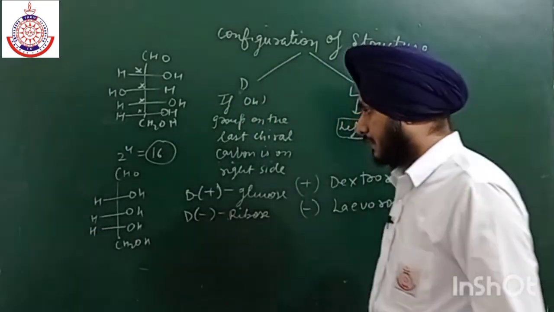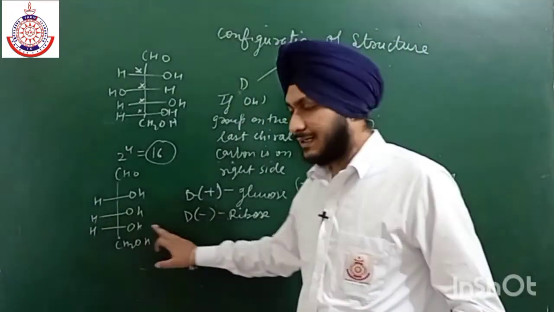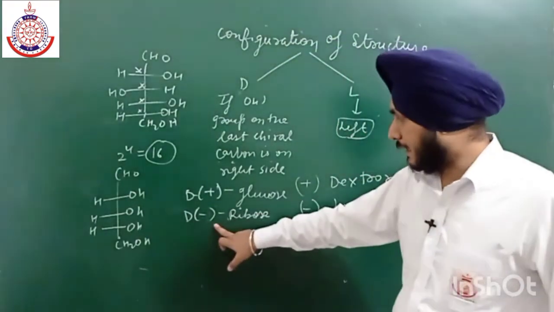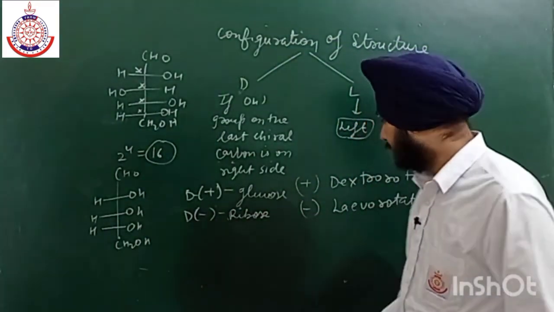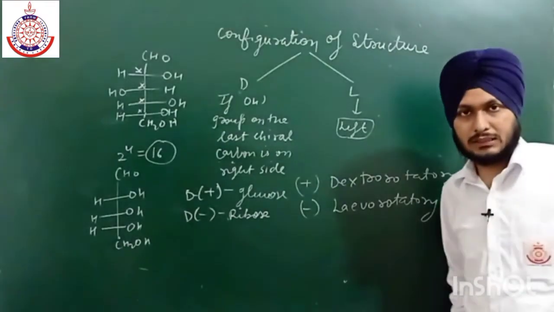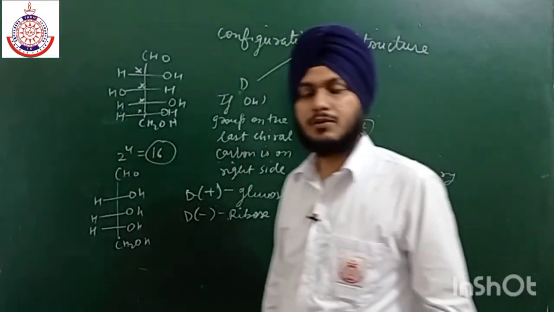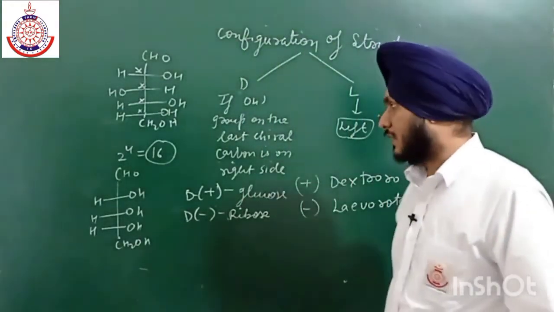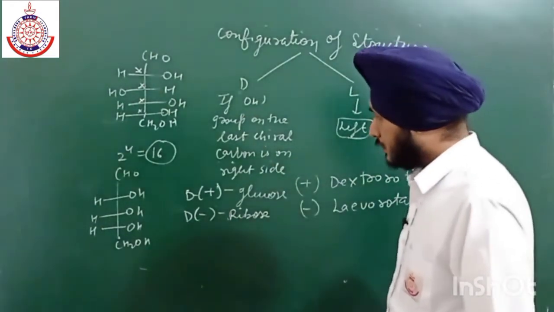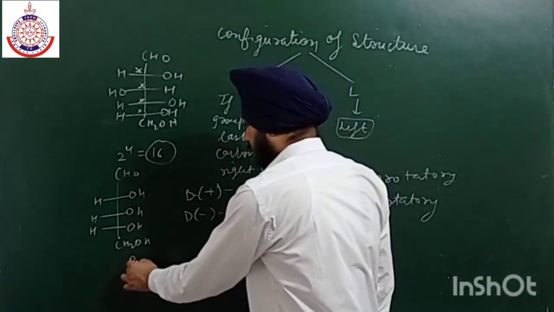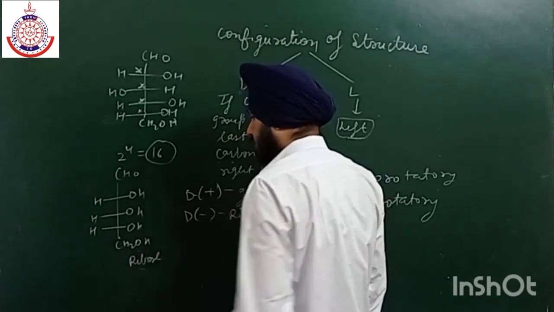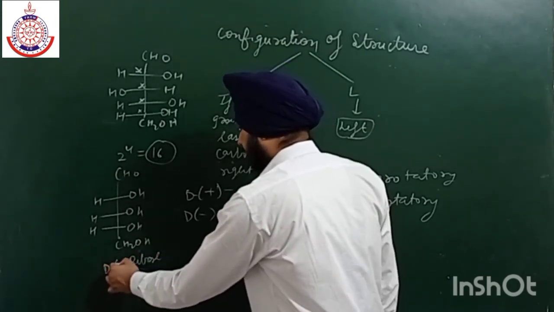Okay, this is a structure. The OH group is on the right side, which confirms this is D, and the negative sign represents that it is levorotatory, not dextrorotatory. It will rotate the plane polarized light towards the left side. Now this is the structure of ribose. This is D negative ribose.